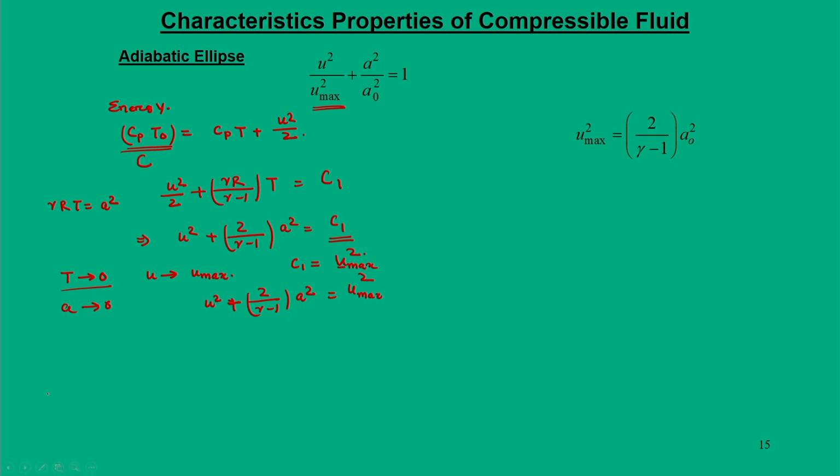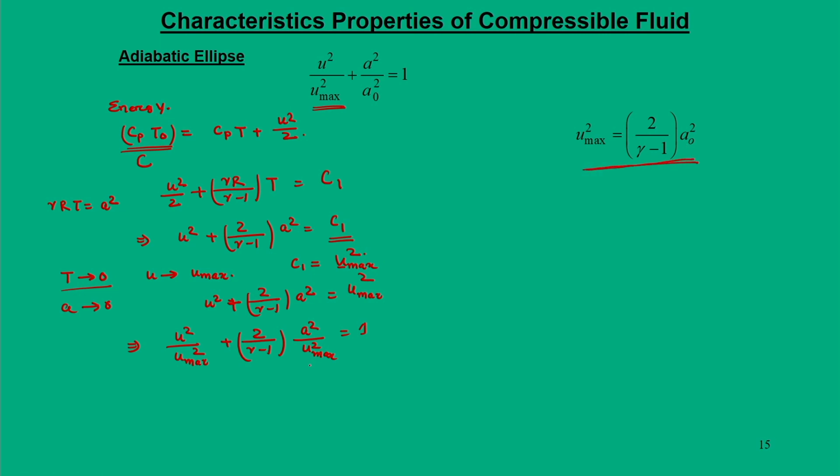Then we bring in what this u max square is here. To use this equation, we can say u square by u max square plus 2 by gamma minus 1 into a square by u max square is equal to 1. Okay. So, from this u max square, you bring in the relations from the earlier one.